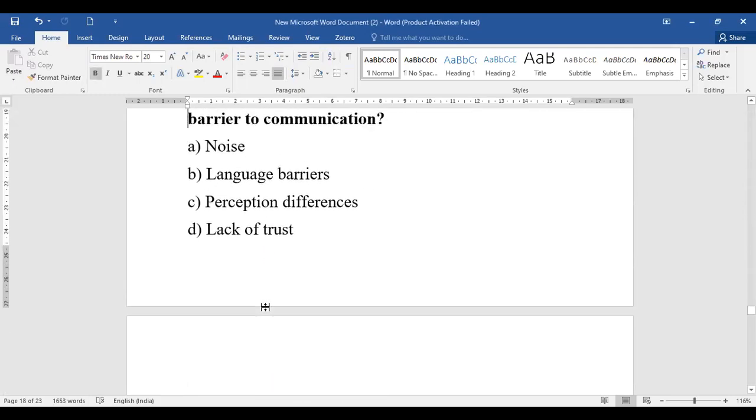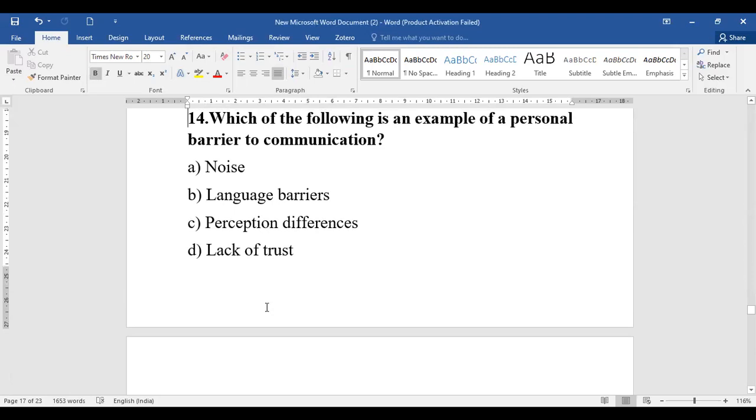So question 14 is about which of the following is an example of personal barrier to communication? Personal means it refers to an individual. So whether it is noise, language, perception, or lack of trust, which will be considered as the personal barrier? Lack of trust will be considered as your personal barrier.